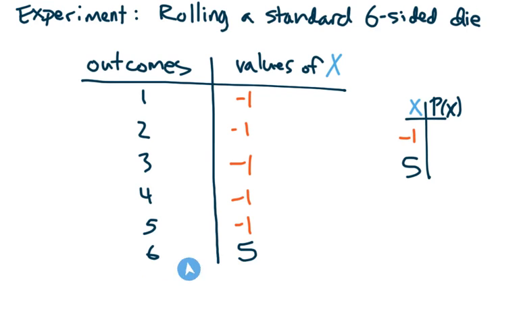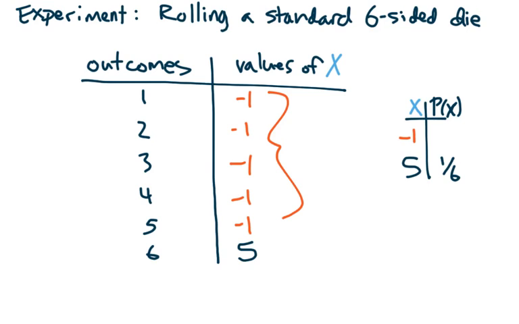There is only one way to win this $5 in this die rolling gambling scenario. There is one way out of 6 possible die rolls to get this. But there are 5 different ways to get -1, to lose $1.